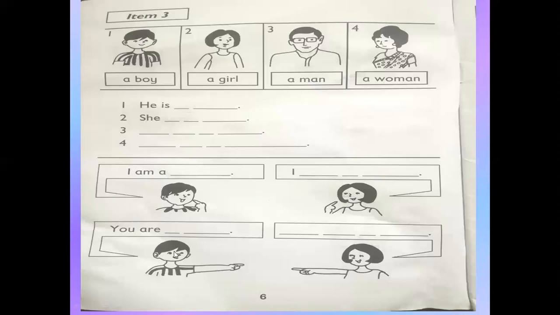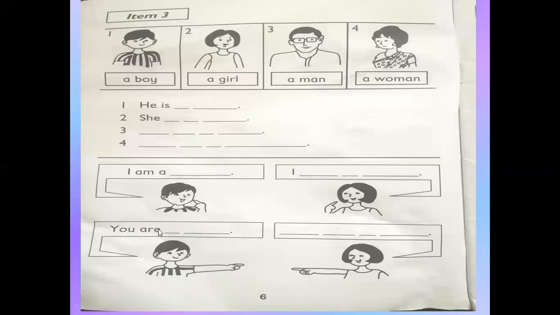Now in this picture you can see a boy and a girl. He is a boy, but he is pointing at that girl. She is a girl, he is a boy, but this boy is talking about that girl. So he is saying, you are a girl. Understand?